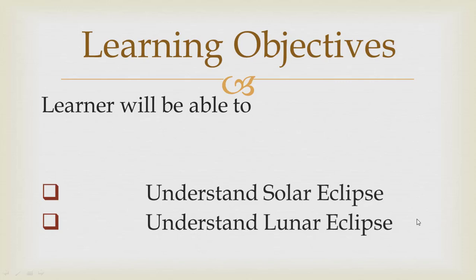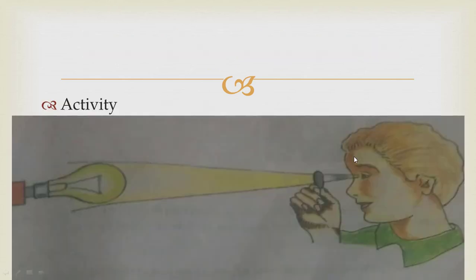So the learning objectives are: you will be able to understand solar eclipse, and you will also be able to understand lunar eclipse. Okay, before going to the topic, we should perform an activity.